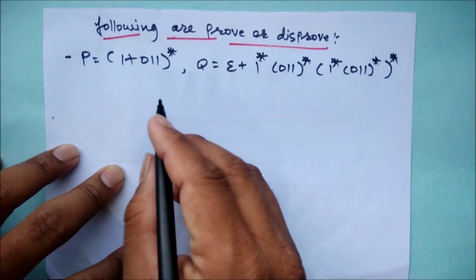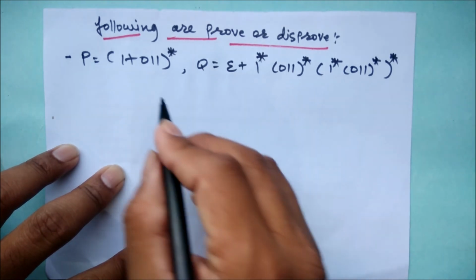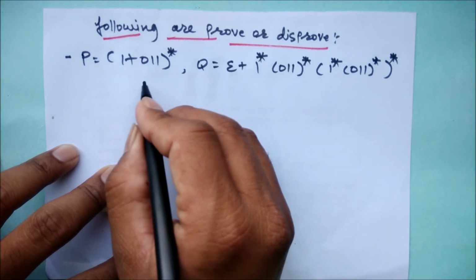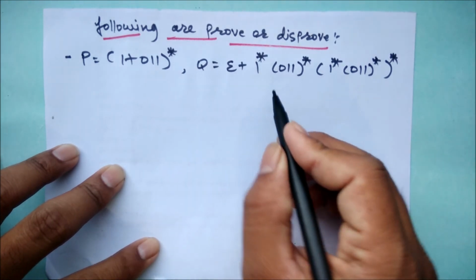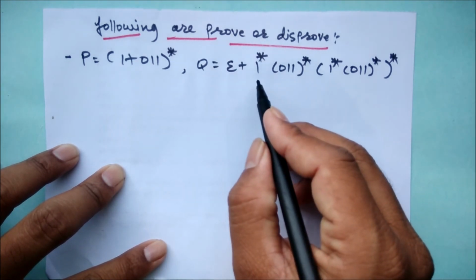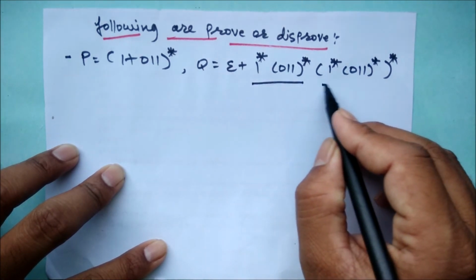So you see what can be here. If you go with Q, you can see the two terms are similar here. You can see one in the bracket 0, 1, 1, right?